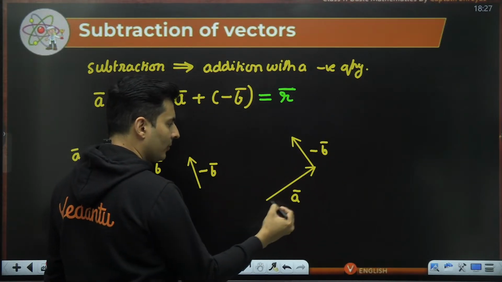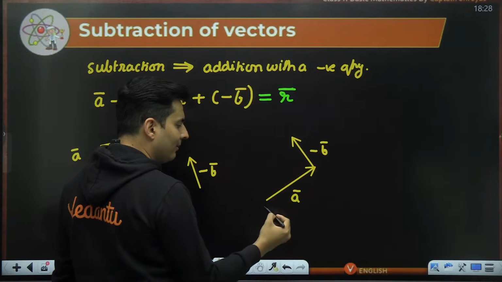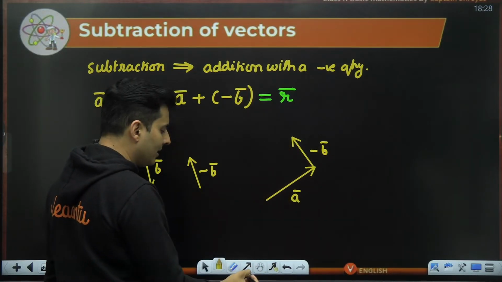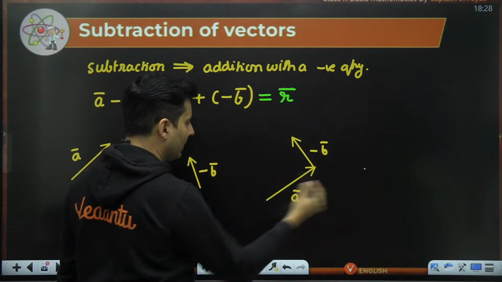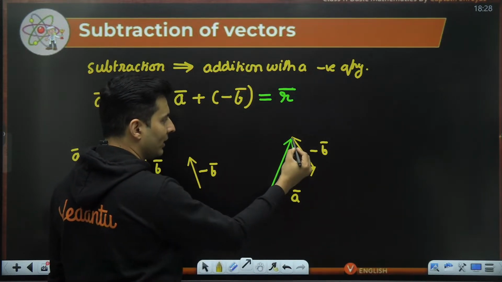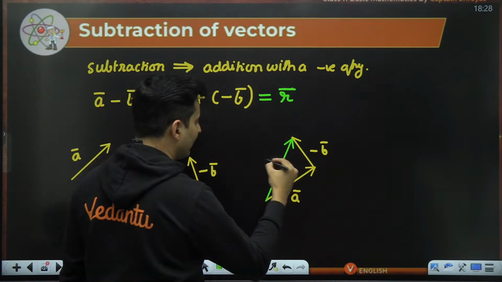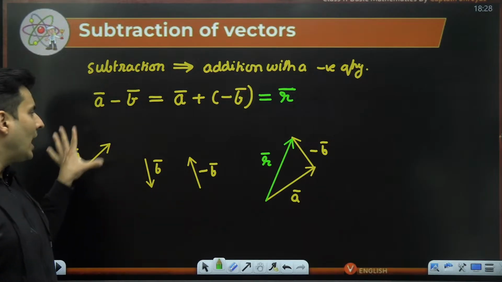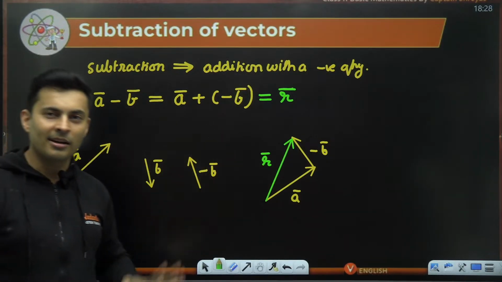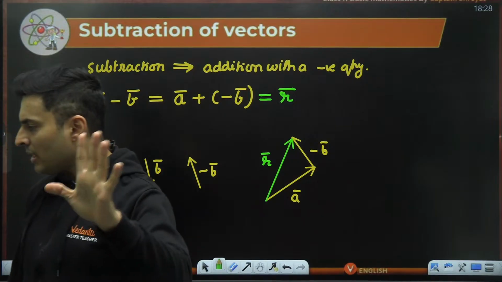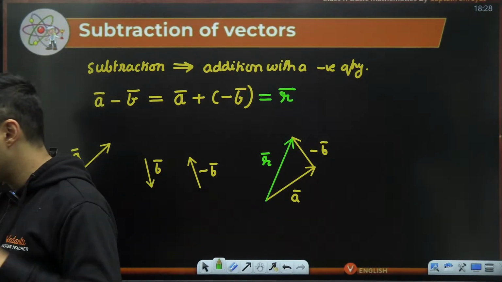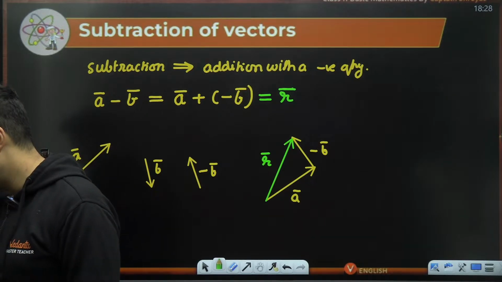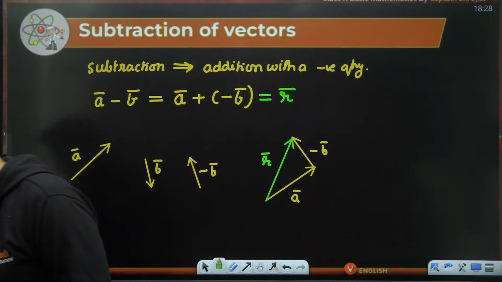I have used the triangle law. A vector and this negative vector, tail to head. As you can see, there are two sides of a triangle, and there is obviously a missing side. The missing side of the triangle will be the resultant taken in the same order. So this is our net vector, which is the resultant of these two, which is actually the vector subtraction. So actually speaking, vector subtraction is vector addition. How many of you got this? Smash that like button and put a thumbs up. Yes, Gautam, that's absolutely correct. Okay, Rajesh, I will definitely do that. Abhijit understood. Perfect, Rama.